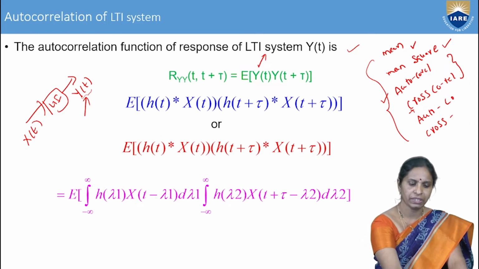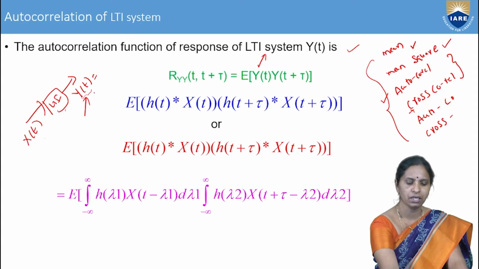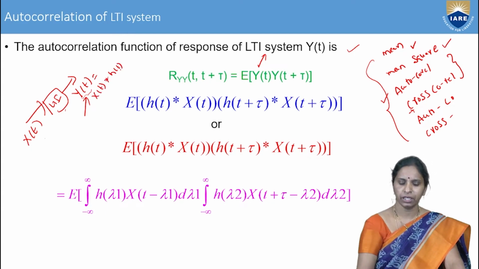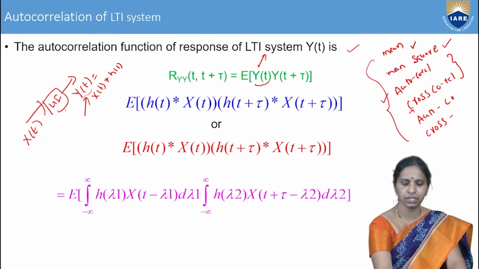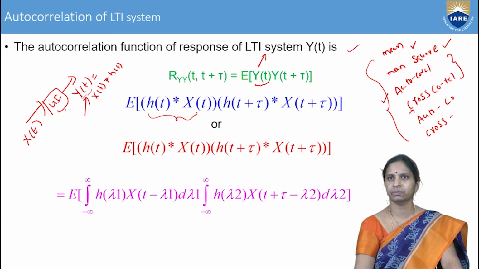Now, for the LTI system, if the input applied is the random input x of t, then how can I write down y of t? X of t convolution h of t.